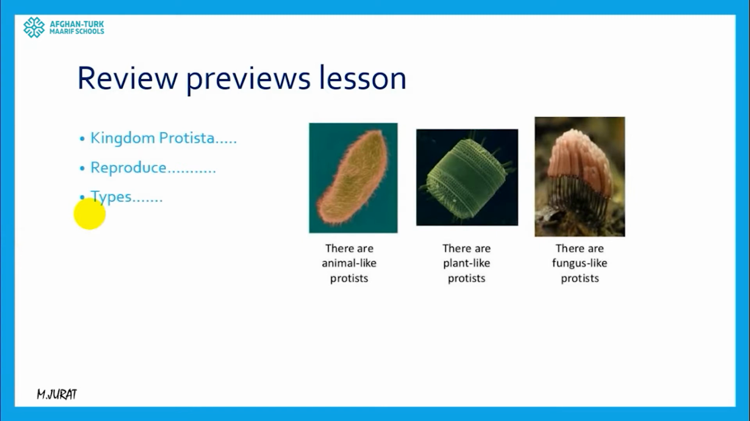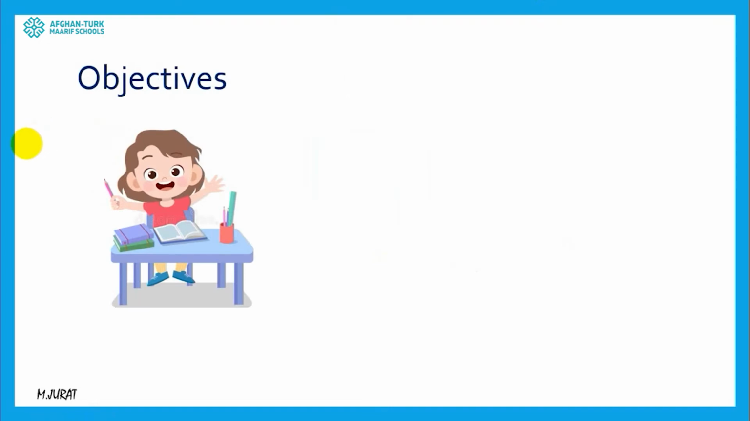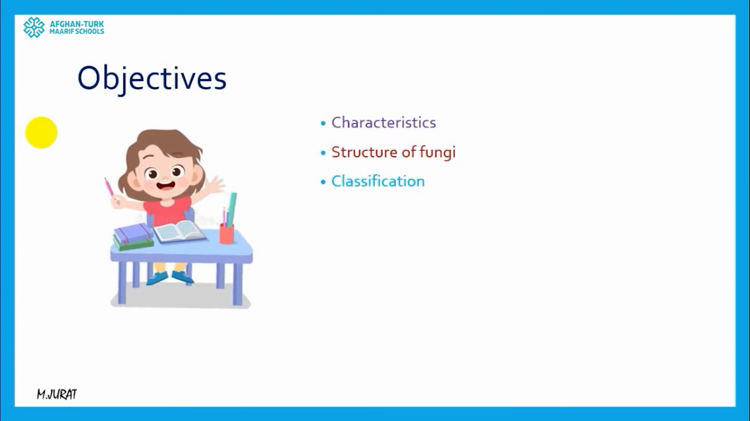And about their types, we said that there are three types of protists: animal-like protists, plant-like protists, and fungi or fungus-like protists. So let's see what we are going to learn today. Today we are going to learn about fungus or fungi, which is one of the kingdoms belonging to the domain Eukarya. First, we are going to start learning about their characteristics, then about their structures, and about their classification. Be with me till the end of the lesson and learn that stuff.